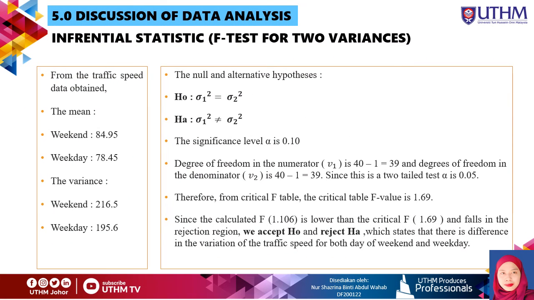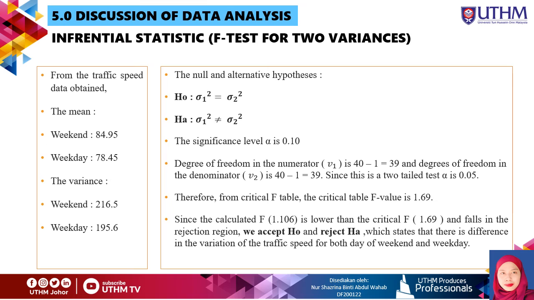For the inferential statistics, F-test for two variances, the mean and variance as you can see on the screen, also the null and alternative hypotheses. The significance level is alpha equal to 0.10. The degrees of freedom for numerator V1 and V2 are equal to 39.